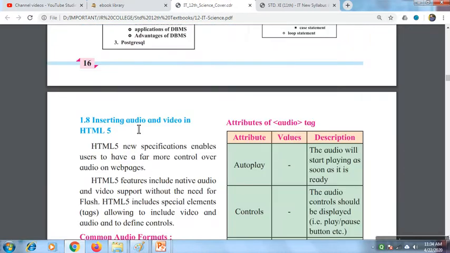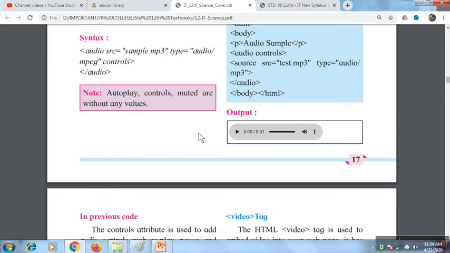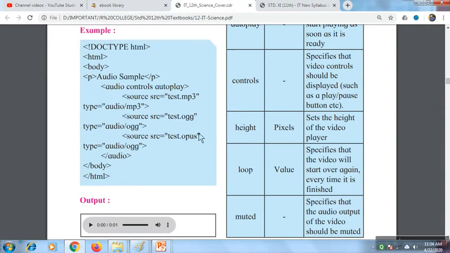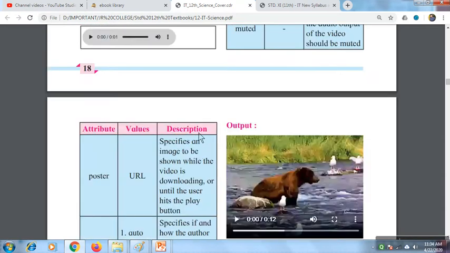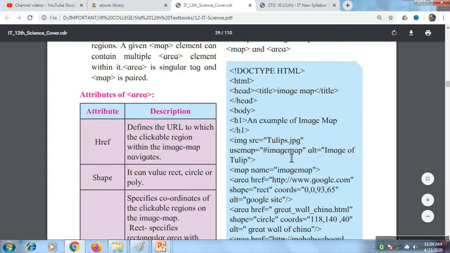Then we'll be learning about audio and video tag. These are the two new tags introduced in HTML5. Earlier we have seen embed tag and bgsound tag, which are used for inserting audio and video. Then image map is one topic we'll be learning here, that is client side image mapping technique.